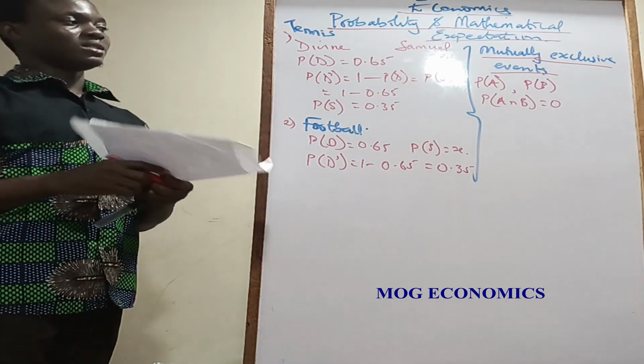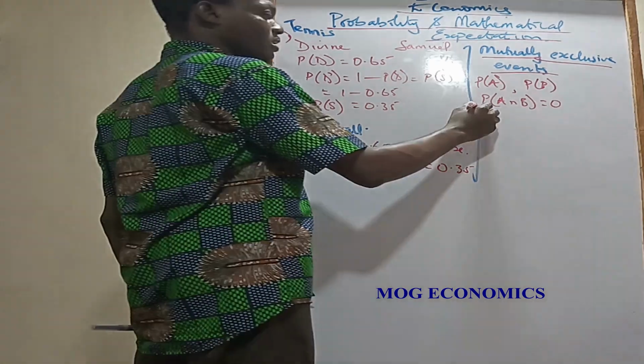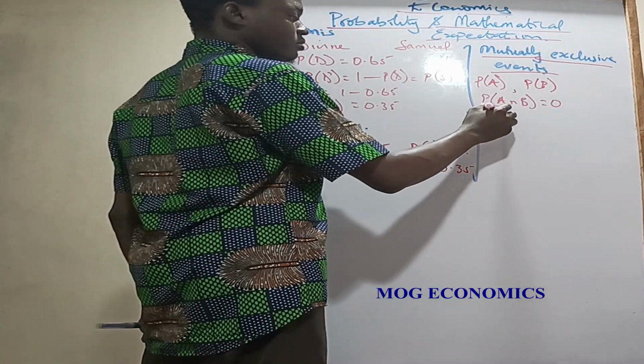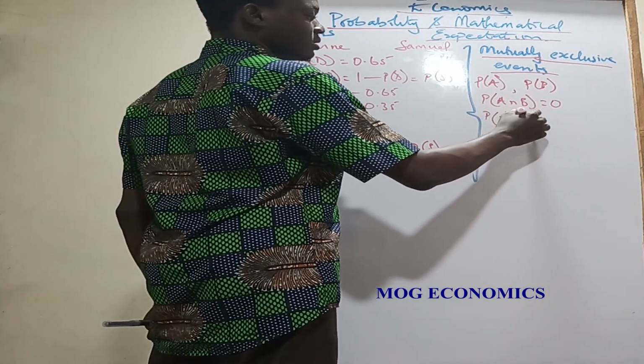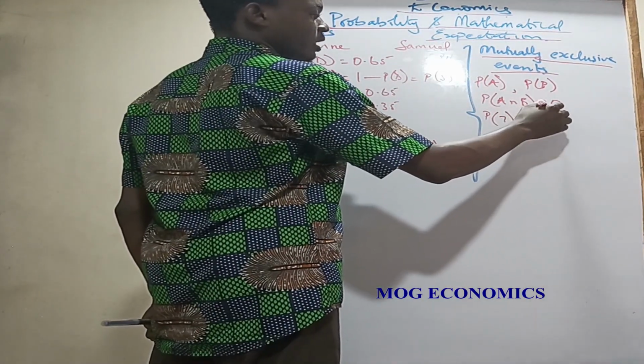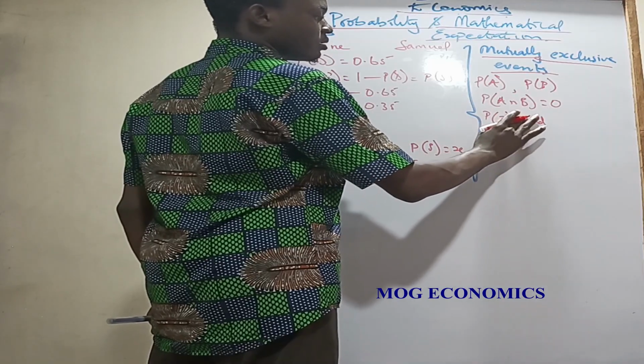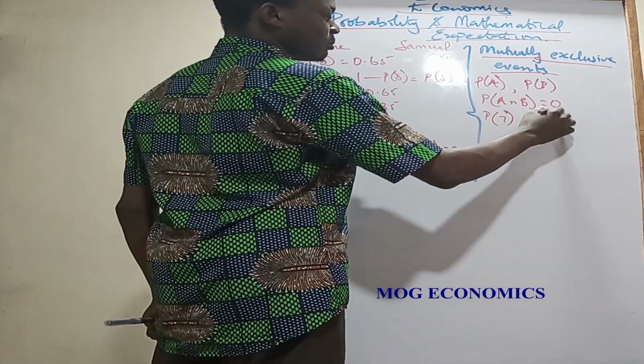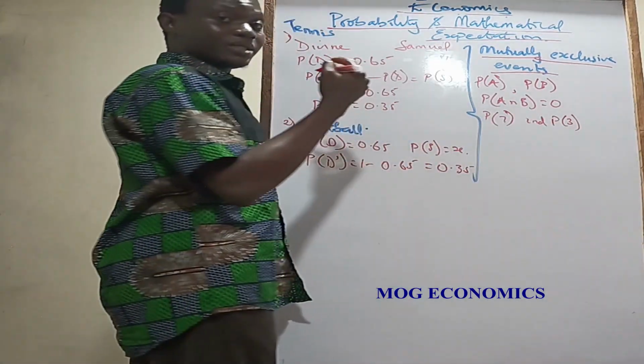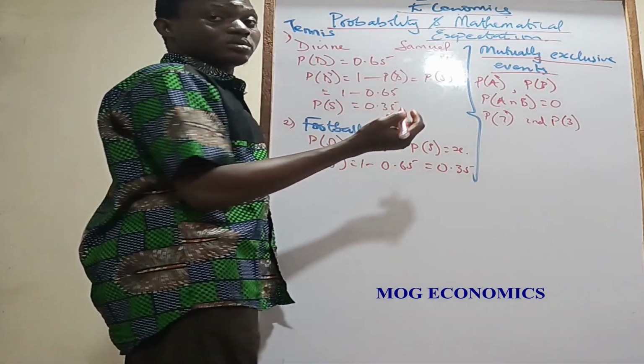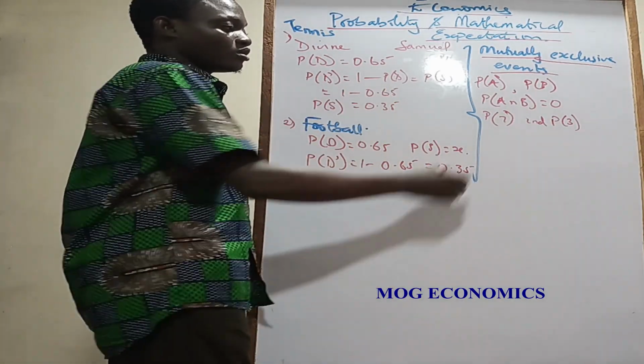For example, that situation where we said the probability of getting a 7 and the probability of getting a 3 on the same die is not possible. Do you understand? It's not possible, so it's just going to be 0.